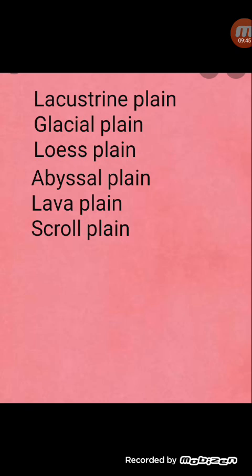And what is a scroll plain? It's a plain through which the river meanders. It may have small hills and uplands, and through them the river starts meandering its course, and then it is called a scroll plain. So, these are the different types of plains that you see in the world.